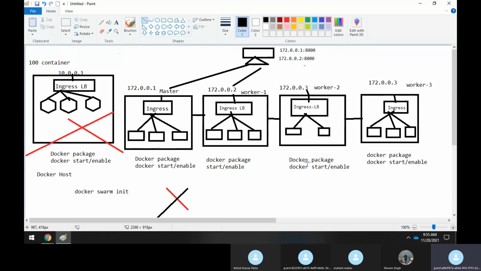So this is the internal load balancer, the ingress load balancer, which we'll be discussing. The same load balancer will come up in Kubernetes also. So when we are learning Kubernetes, you will come across this ingress load balancer very much.